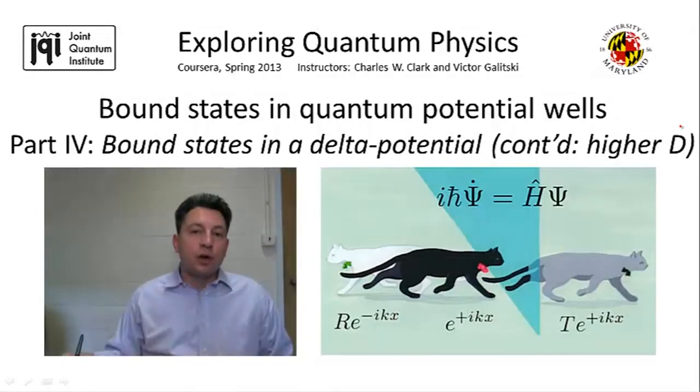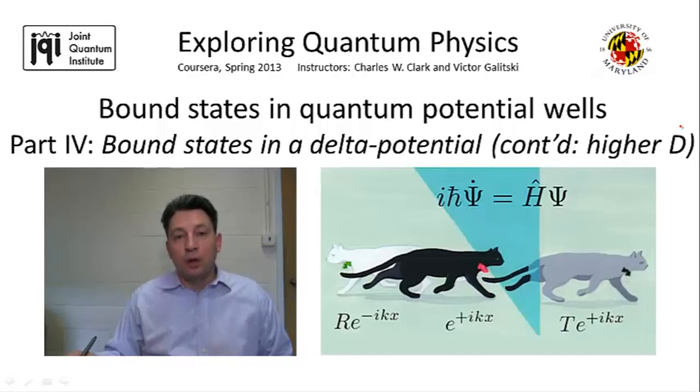So now we're going to address the same question we addressed in the previous video, namely the question about the existence of a bound state in an arbitrarily weak shallow potential well, but now we'll do so in more than one dimension. I should mention that there are actually very few problems in quantum mechanics in 2D and 3D which allow a relatively simple analytical solution.